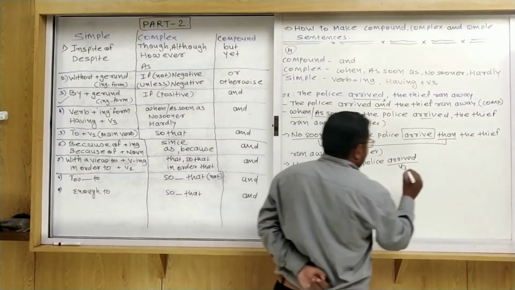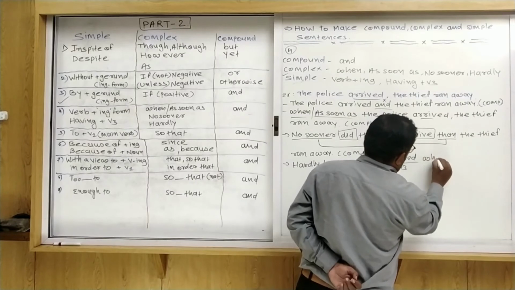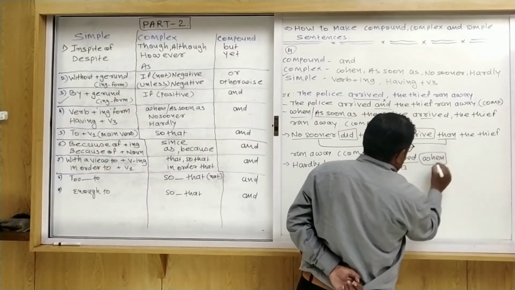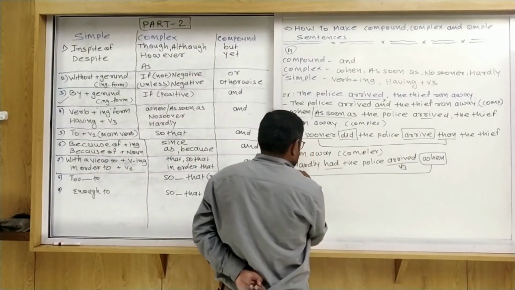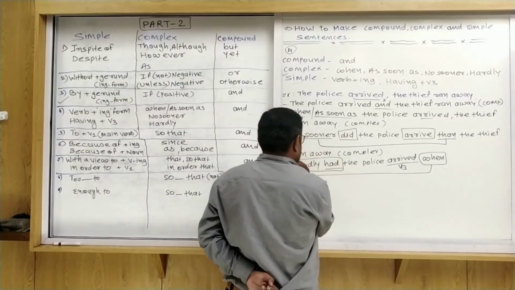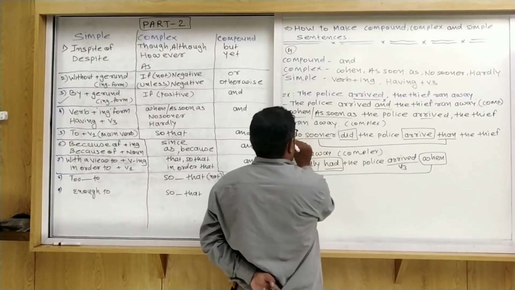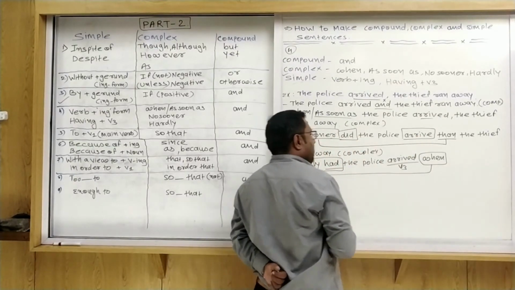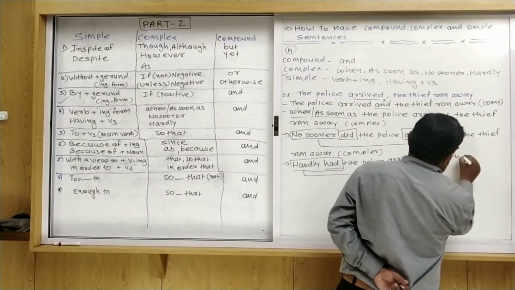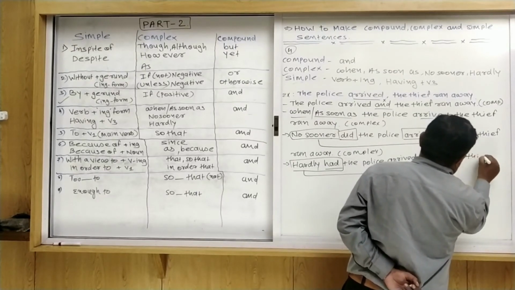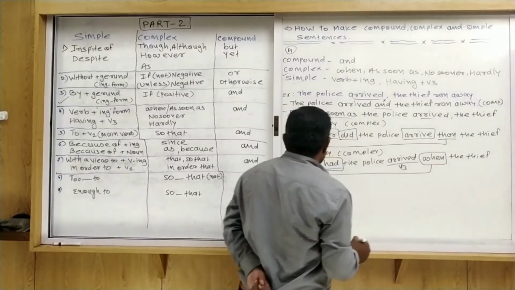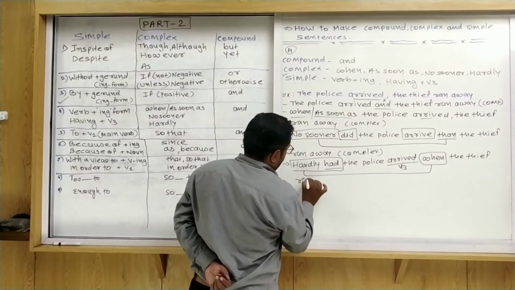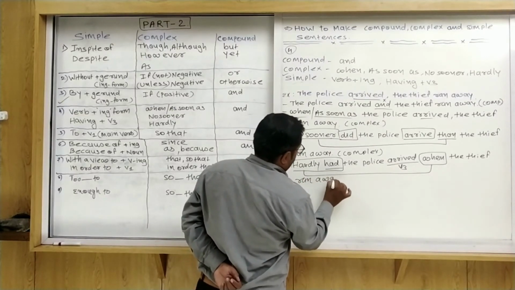So hardly had the police arrived when. When is used here as a conjunction. Hardly had when. No sooner did than. And the same sentence you can write, the thief ran away. Okay dear friends.